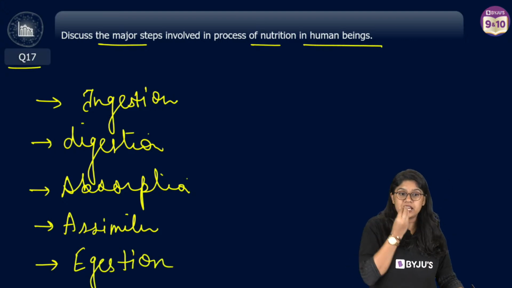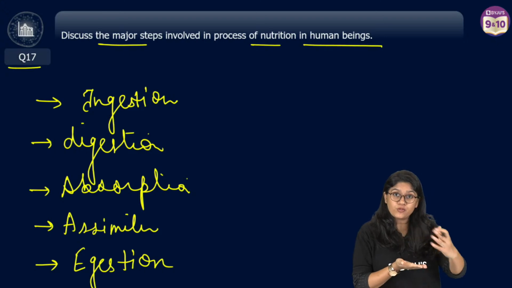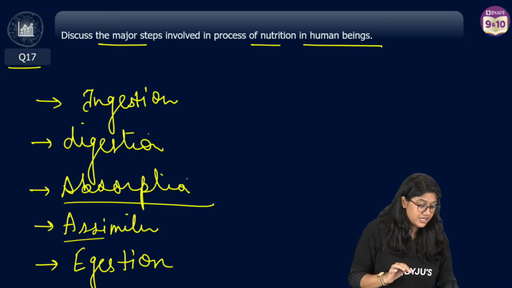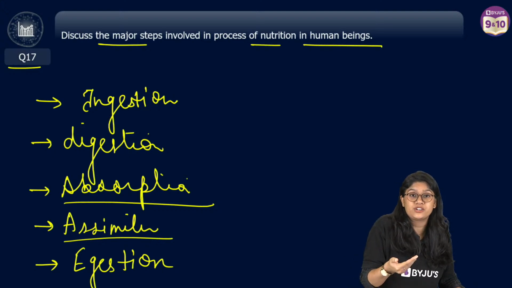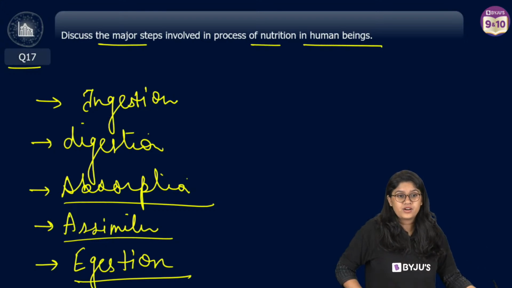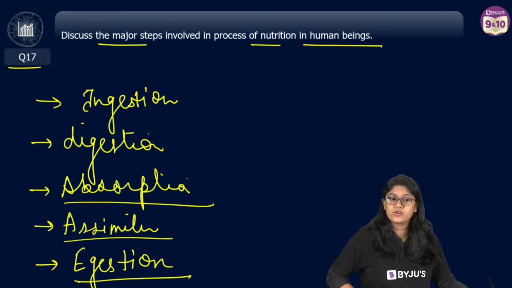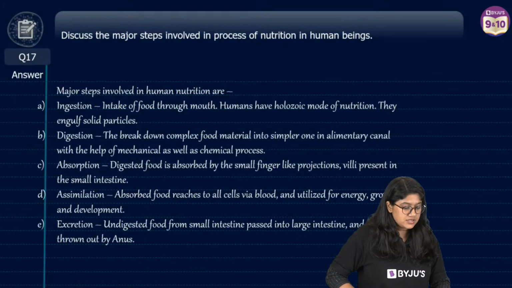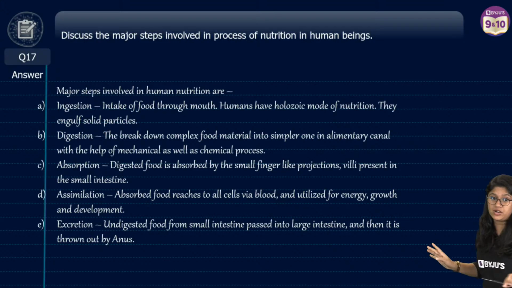Egestion. Intake of food, digestion, breakdown of the food, absorption of the food, sending it to different parts, assimilation, utilization of it to produce the energy, and egestion, right? Egestion means removing it from the body. Very important five steps. And this is how you can write the answer. Take a screenshot, everyone. Easy peasy lemon squeezy, absolutely correct.